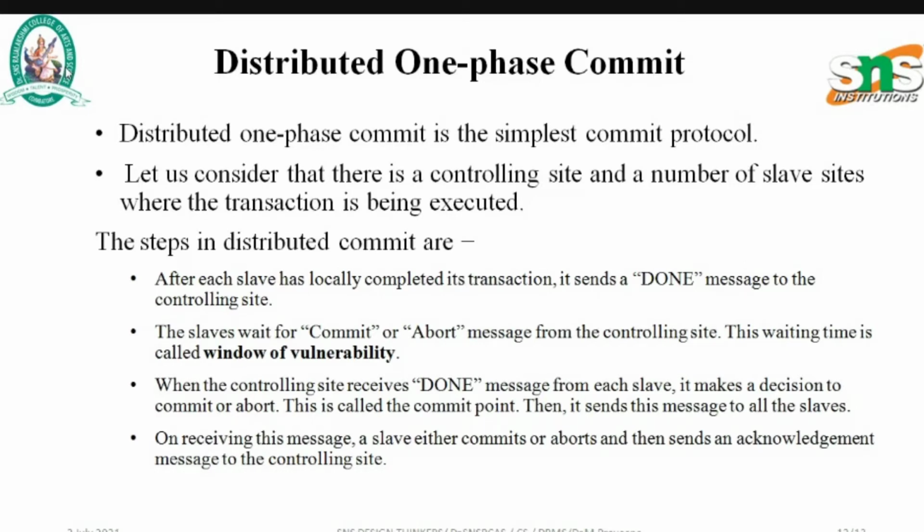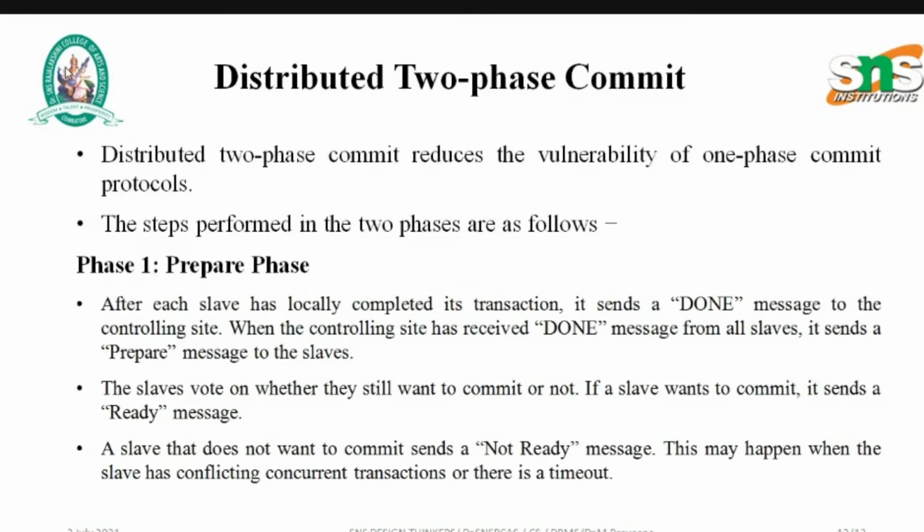On receiving this message, a slave either commits or aborts and then sends an acknowledgement message to the controlling site. So only depending on the message from the controlling site, the slave can either commit or abort the transaction.